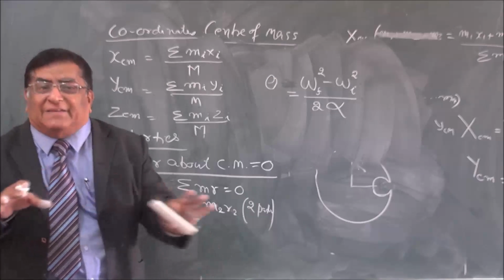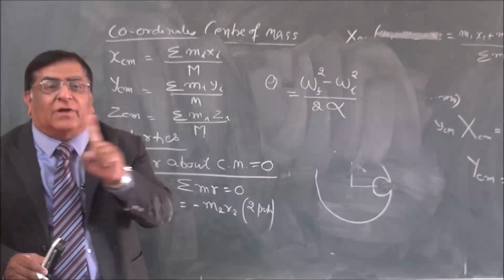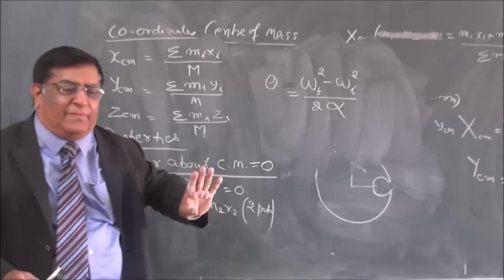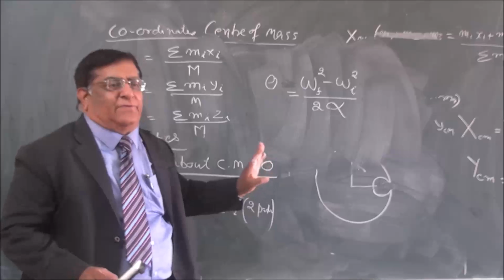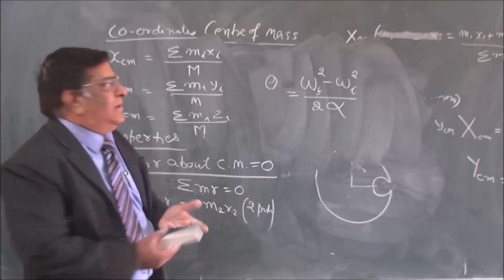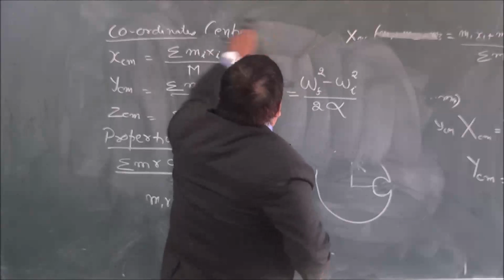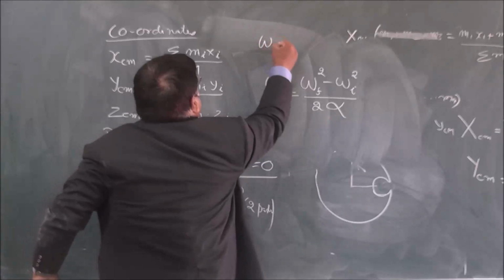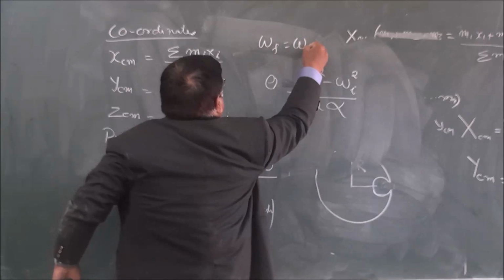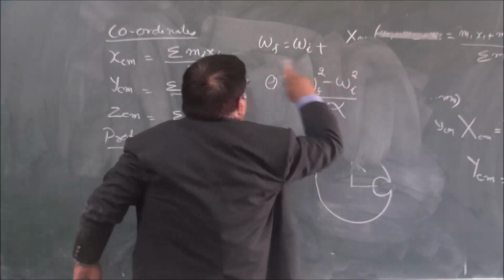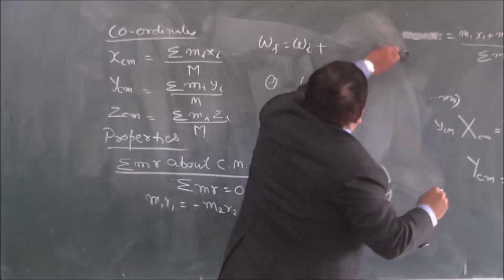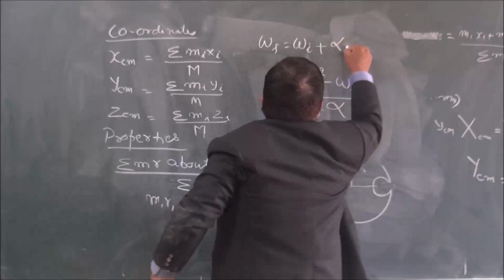So you can make kinematic equations for circular or rotational motion. Same. Please note it down. Same way, should I write all the three? Final angular velocity is equal to initial angular velocity plus alpha into t.